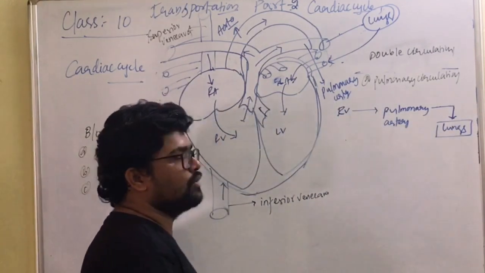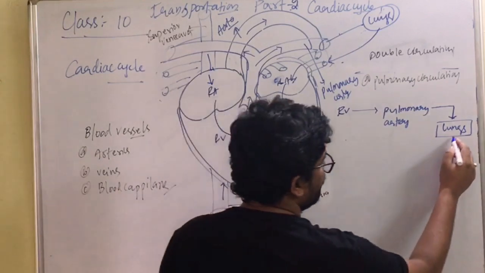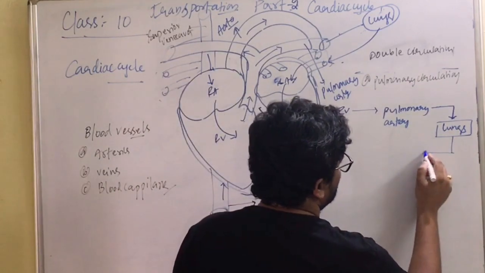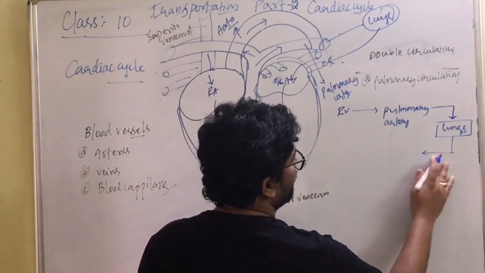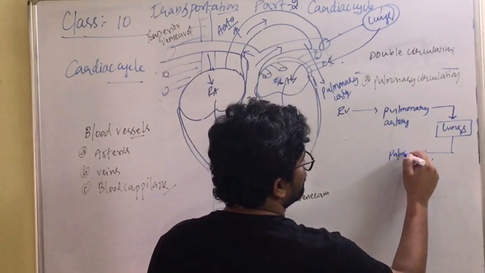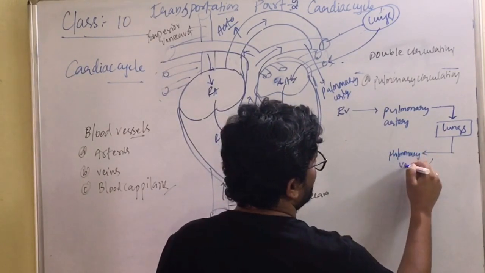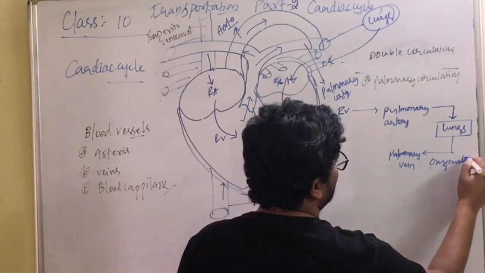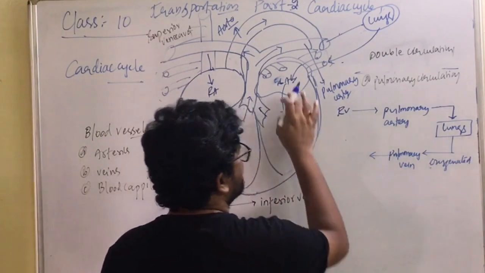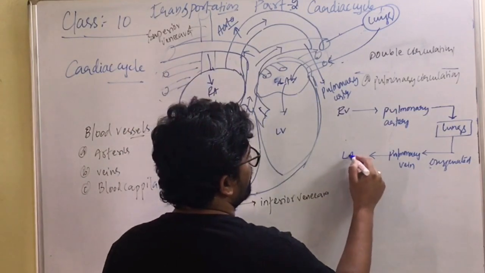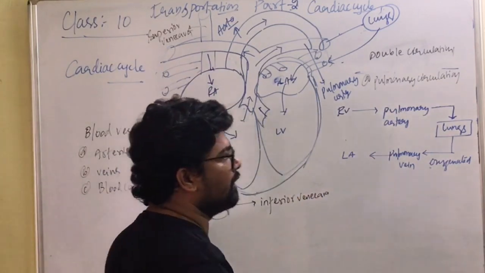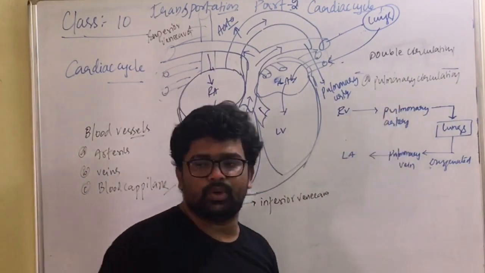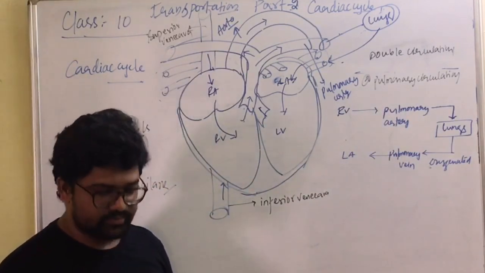So here in the lungs, oxygenation of blood takes place, and from the lungs, blood is carried by the pulmonary vein. So what type of blood is carried by the pulmonary vein? Oxygenated blood. It carries oxygenated blood from the lungs and sends it to the left auricle, then into the left ventricle. Such type of circulation we call pulmonary circulation, right?